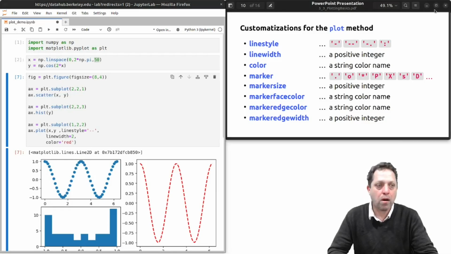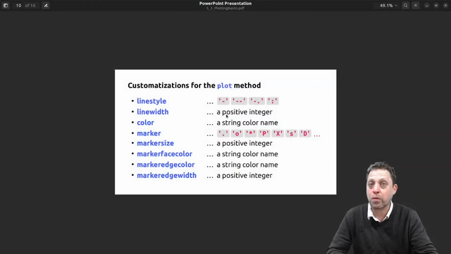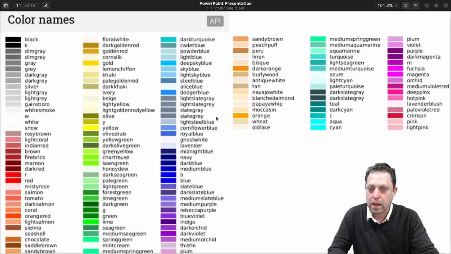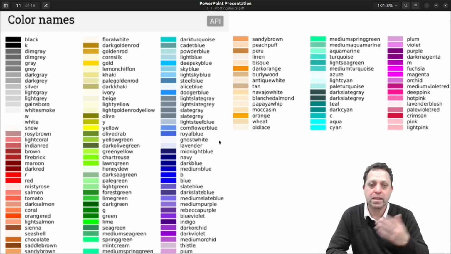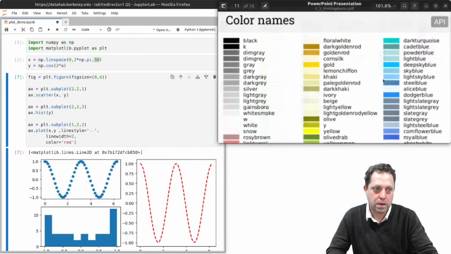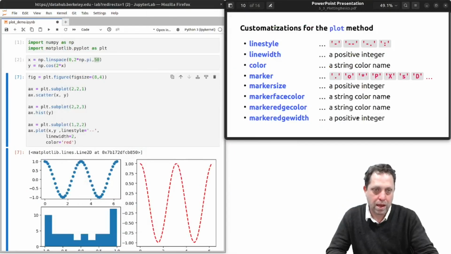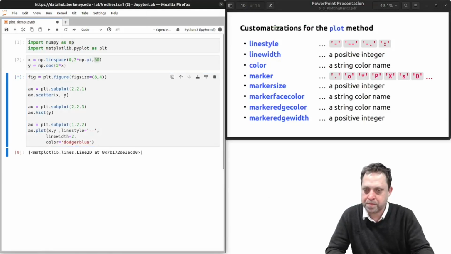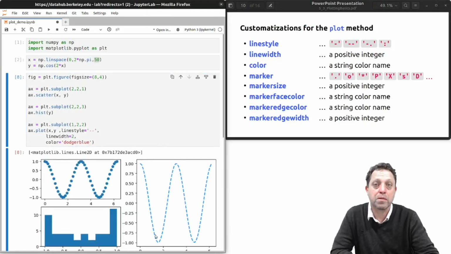So what are the colors that we can mention by name? Here is the list. As you can see, there are many beautiful colors that you can use. And so how about, let's use this one, Dodger Blue. So I am going to pass here Dodger Blue. And now we have a blue line.